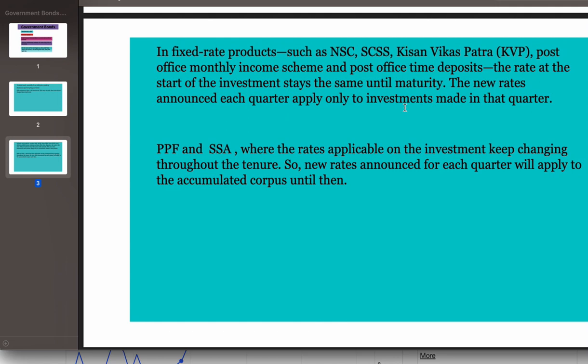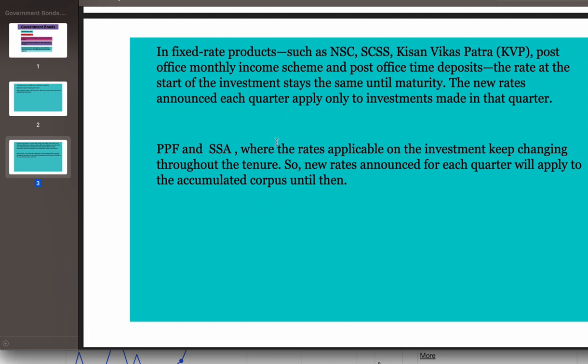Once they reset the period, that will be the interest rate. In case of PPF and Sukanya Samriddhi scheme, the rates applicable on investments keep changing throughout the tenure. This is the major risk in your PPF and small savings schemes like Sukanya Samriddhi. The rates announced for each quarter will apply to the accumulated corpus. So you are accumulating the corpus for the PPF as your retirement corpus.